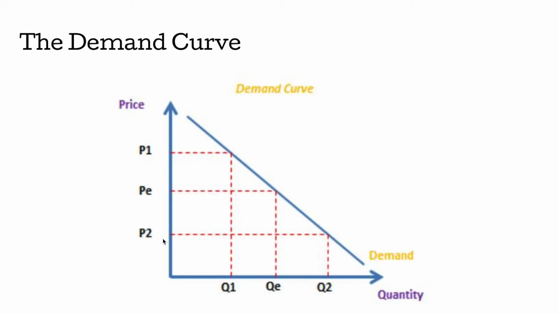Then say that the price drops again. Say that now these bananas cost $1 or $2. That could be considered relatively cheap for bananas. So since the price for bananas is low, a lot of people are going to be like, oh, there's a great deal for bananas, let's buy more bananas. So the demand for bananas is going to be quite high. And that's what this shows. The quantity demanded and the demand are the same thing. So when the quantity demanded is high, the demand is high. When the price for bananas is cheap, the quantity demanded is high.